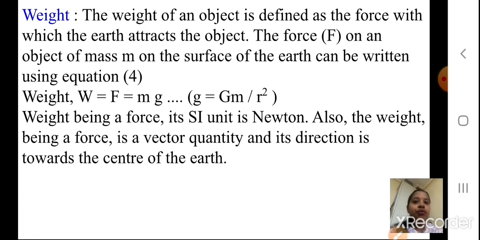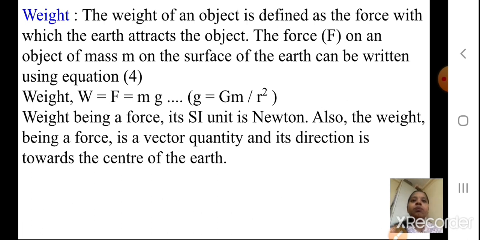So weight being a force, its SI unit is Newton. For force also the SI unit is Newton, so for weight also we will write Newton. Also the weight being a force, it is a vector quantity and its direction is towards the center of the earth. We have studied that a force is directed where? At the center. So where will the weight be directed? Again at the center of the earth.